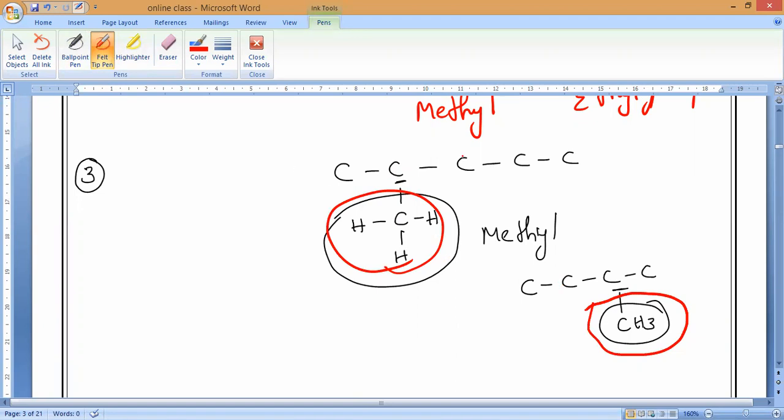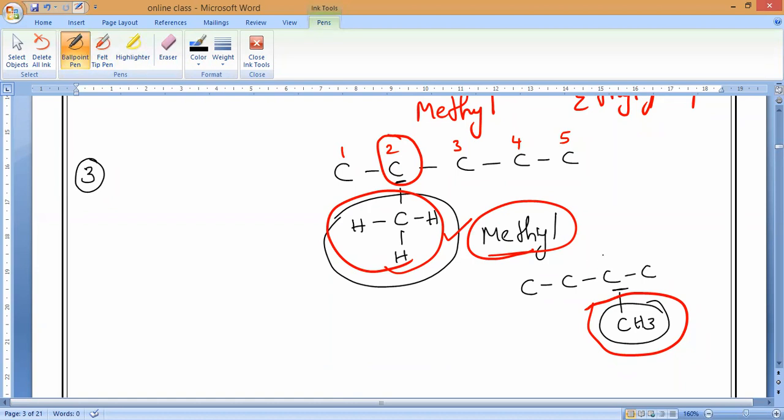We have to number the carbons like 1, 2, 3, 4, 5. Always this branched one, this alkyl group, should get the lowest possible number. Are you clear or not?